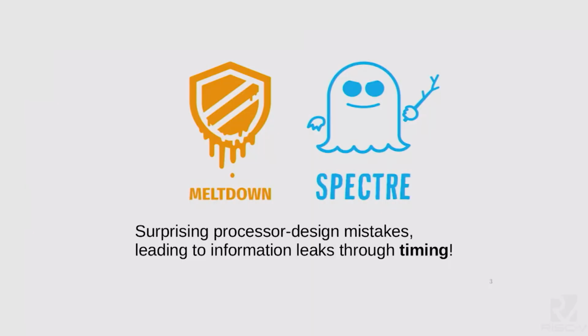I'm going to be talking about how formal methods can help us avoid some of the surprising security problems that have popped up in processors recently. So we all know Meltdown and Spectre made a big impact in the computing world, where they involved surprising ways that optimizations we were all used to in our processors led to leaking of secrets through timing behavior of systems.